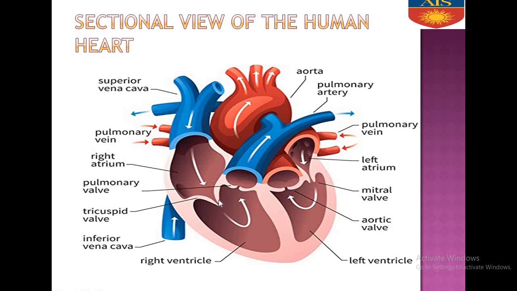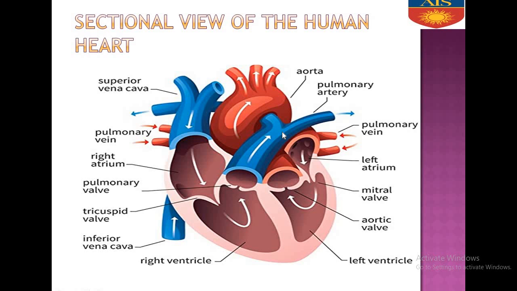Why does it get closed? Mark it and please make it very clear: to prevent the backflow of blood from the right ventricle to the right auricle. So, the function of the tricuspid valve is to prevent the backflow of blood from the right ventricle to the right auricle.